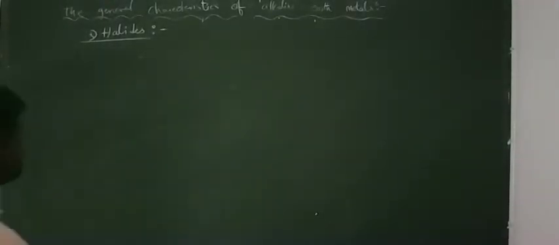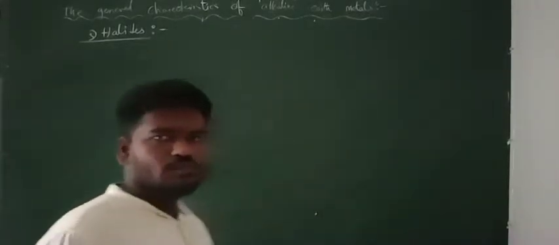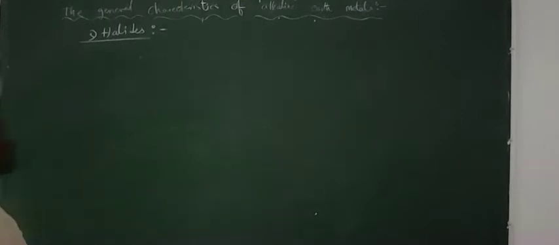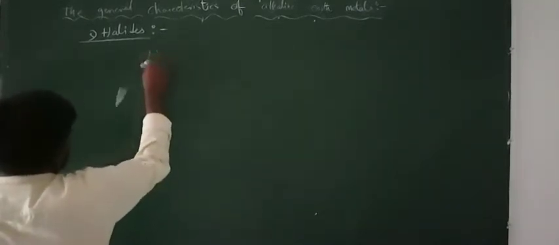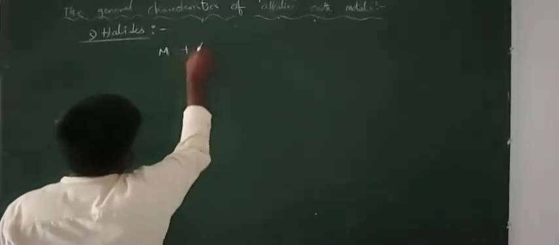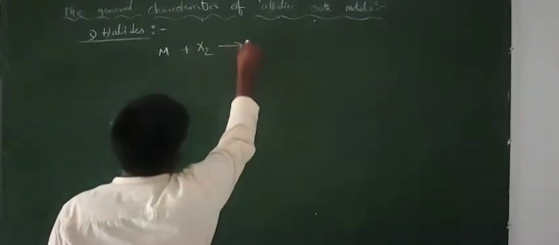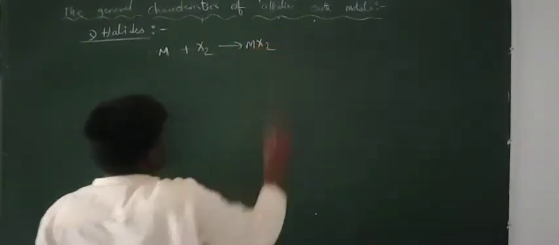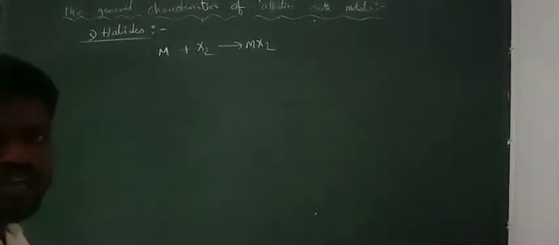The next one, halides of the second A group elements. We can prepare halides of the second A group elements by treating the second A group metal with the halogens. We can get MX2, where M means second A group element and X means halogen.